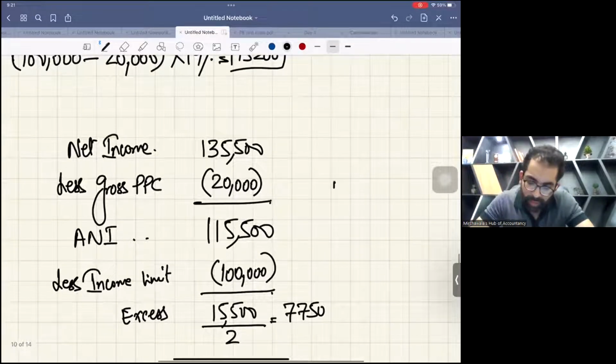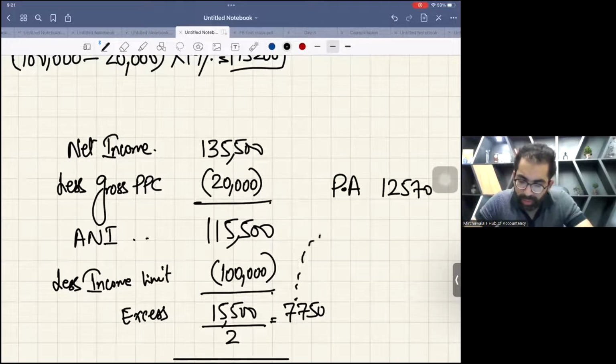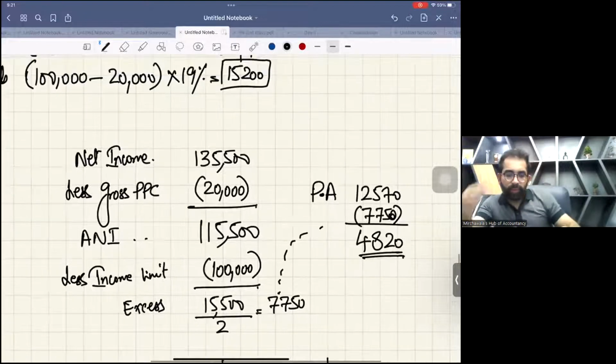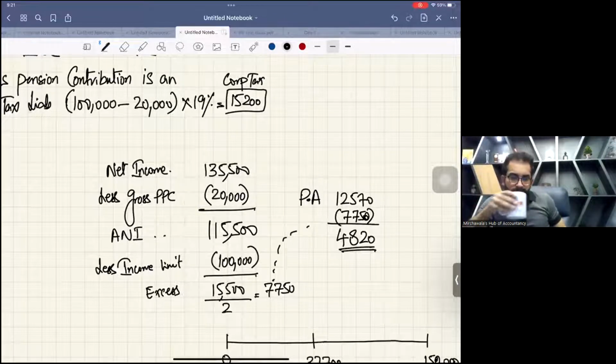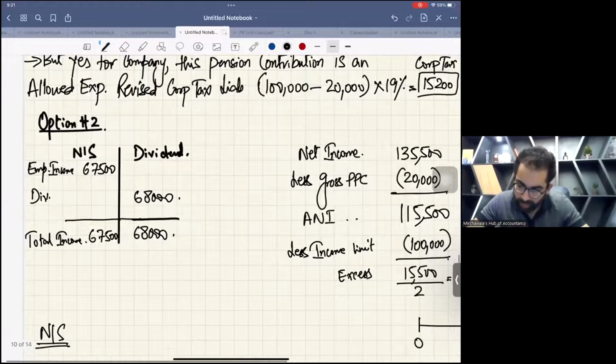Now your normal personal allowance is 12,570. And now you will be deducting this reduction from the normal personal allowance. So how much is available? 4,820. 4,820 is your final personal allowance. Don't forget this, students. Okay, now we'll go to the main working, please. This is 4,820.